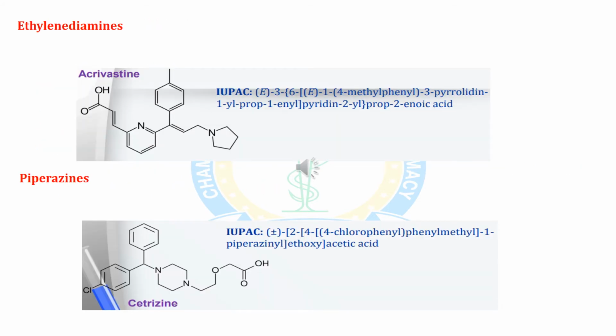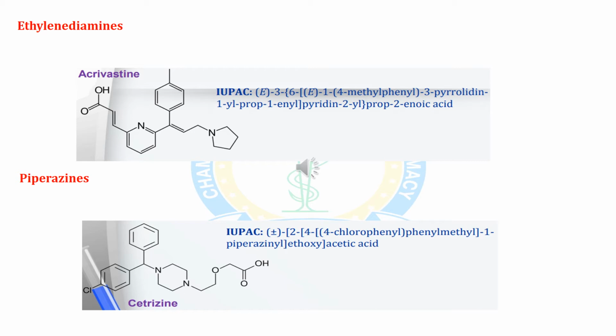In second generation antihistamines, the first is the ethylenediamine class. In the ethylenediamine class, acrivastine is the drug. If you see the structure, this is a very rigid structure, but it is an advanced antihistamine. That's why we are keeping it here. We are keeping acrivastine with the IUPAC name.